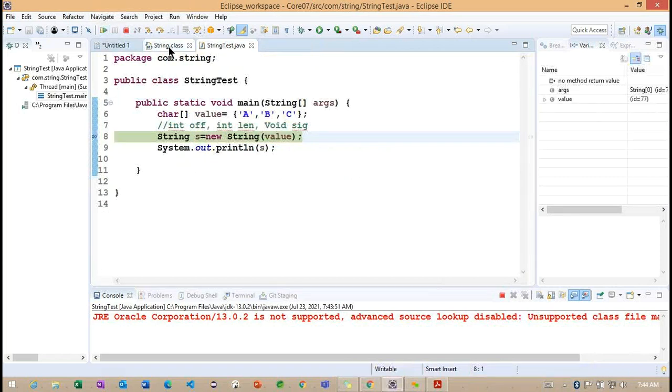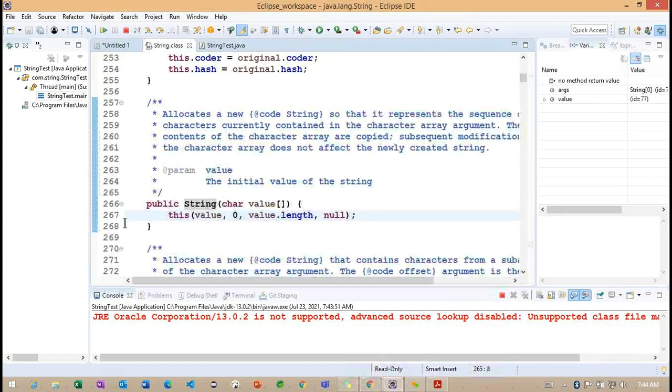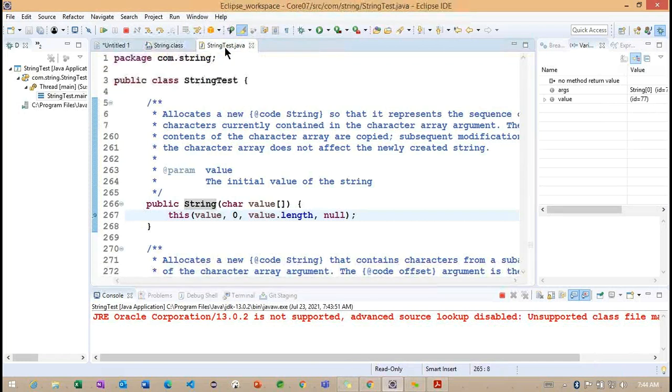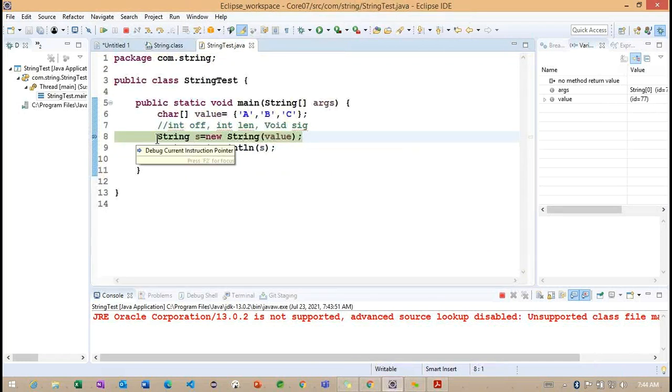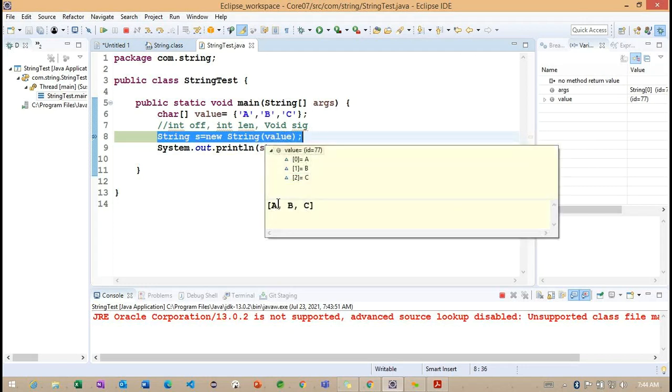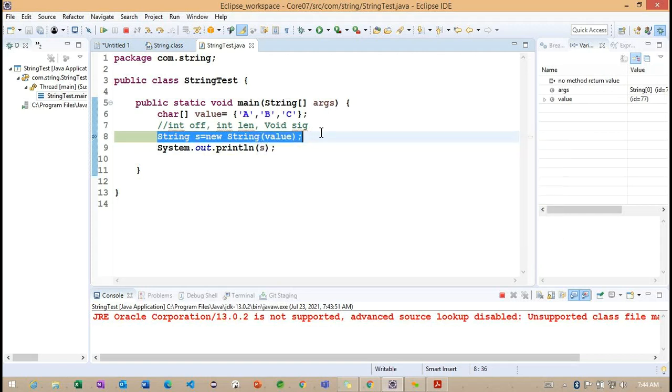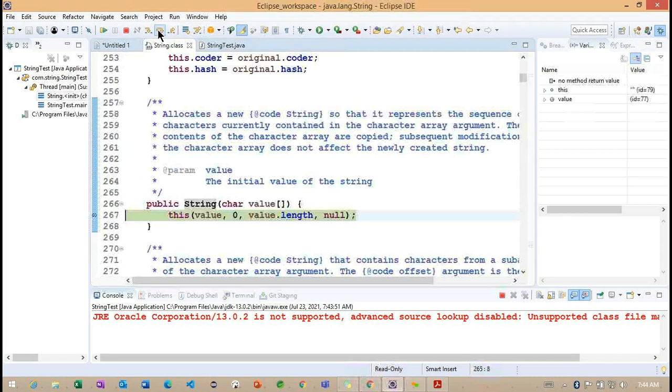Now I want to put a breakpoint here. Now you can see the cursor has stopped here, line number 8, carrying the point. The value now you can see is ABC. Now what I want to do here is move inside this particular constructor. So now you can see, this is the String class. Now we are inside the String class. Whatever constructor we are discussing here, the constructor is called here.